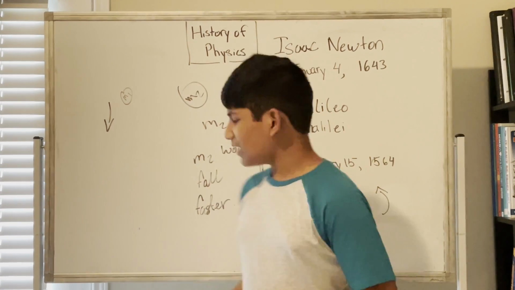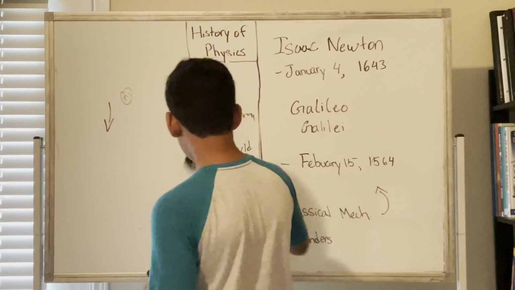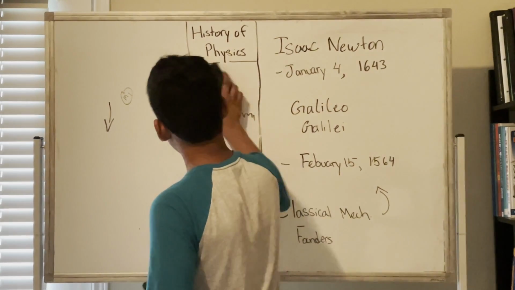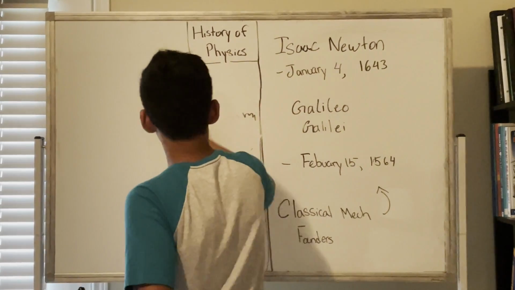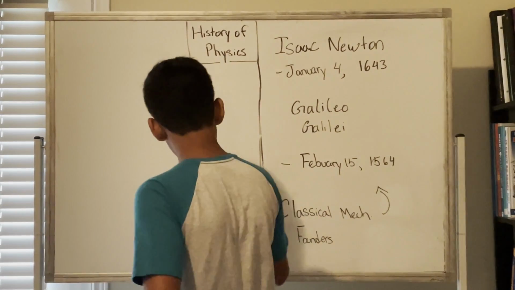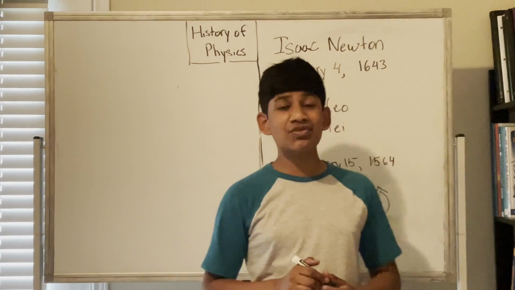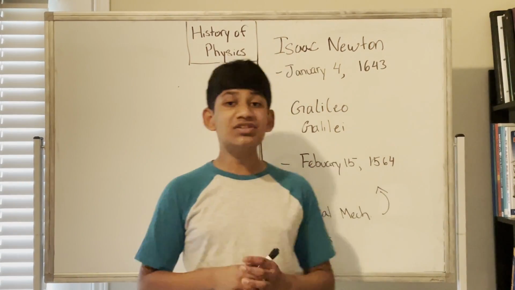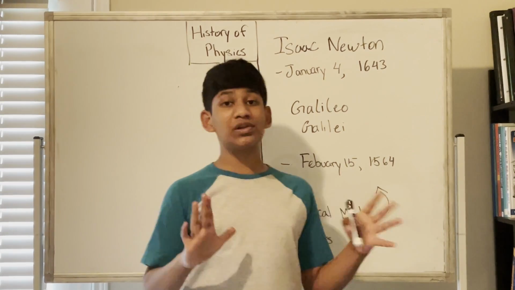Okay, now that we've talked about what Galileo Galilei did, let's talk about what Isaac Newton did. So as I mentioned, Isaac Newton essentially discovered the universal law of gravitation, and he also discovered the 3 laws of motion, which are taught worldwide.